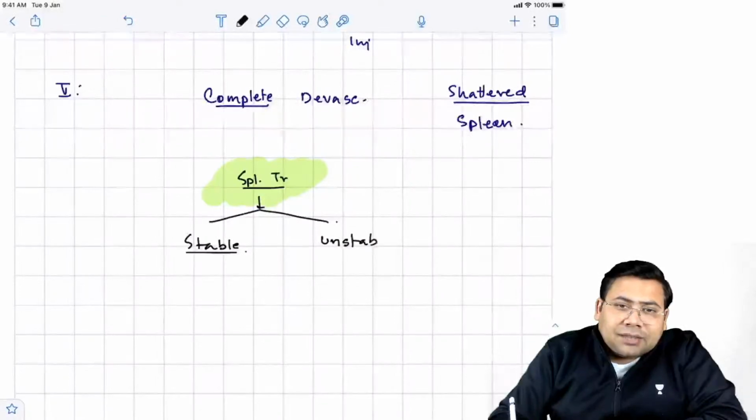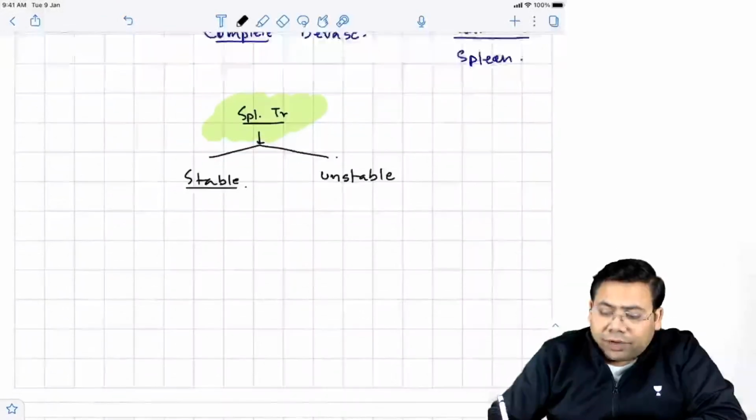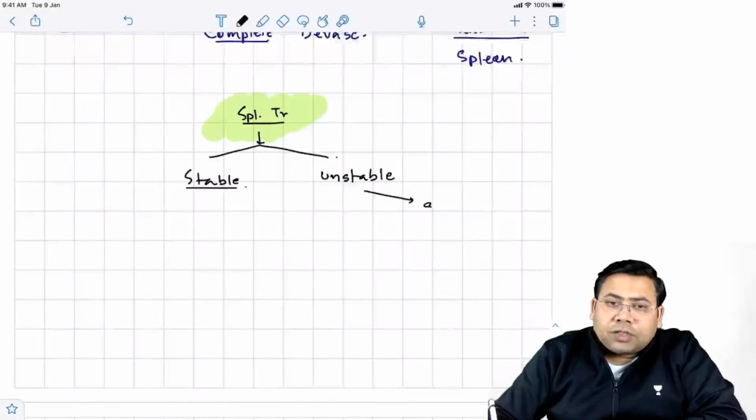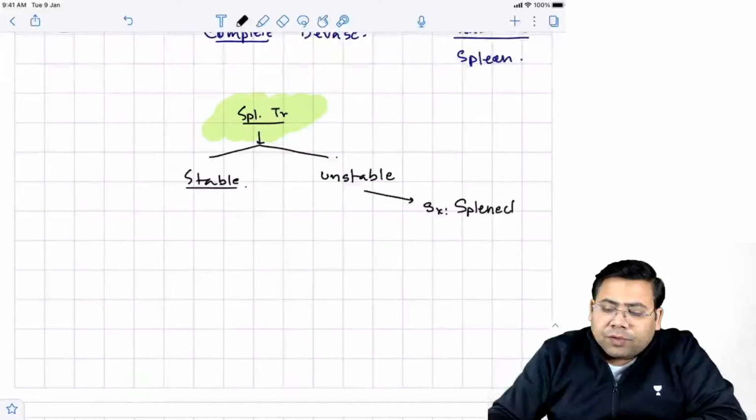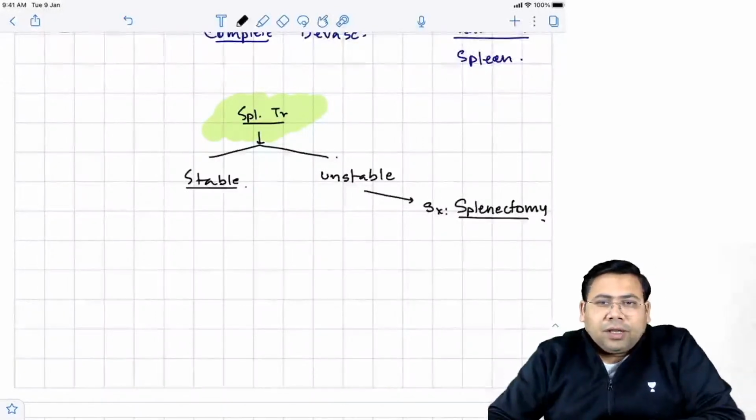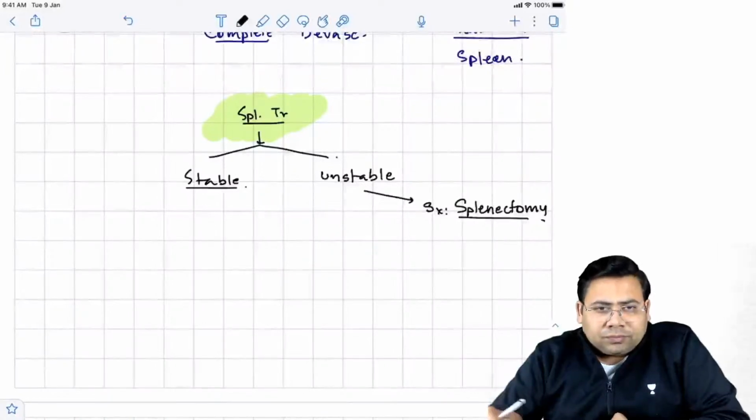If the patient is unstable, you don't have to wait, you have to go for surgery. It's better to remove the spleen. Prefer life over spleen, of course. So splenectomy is the call.